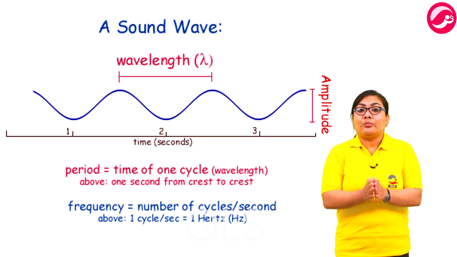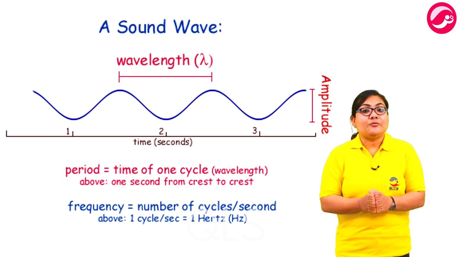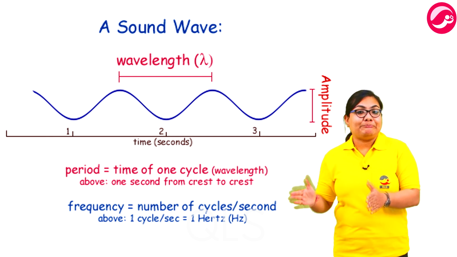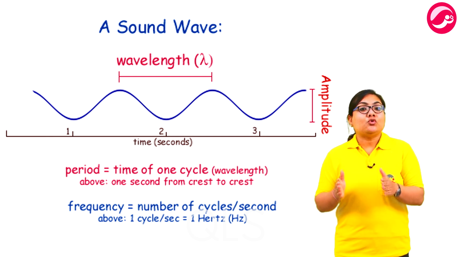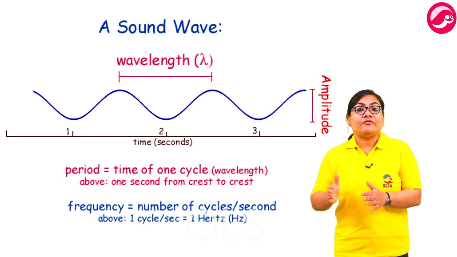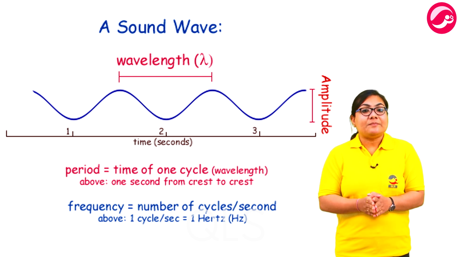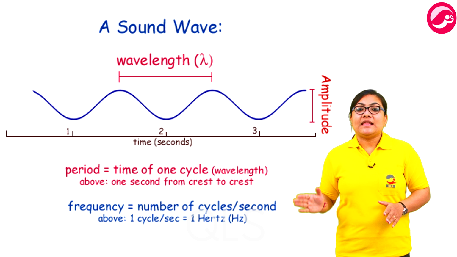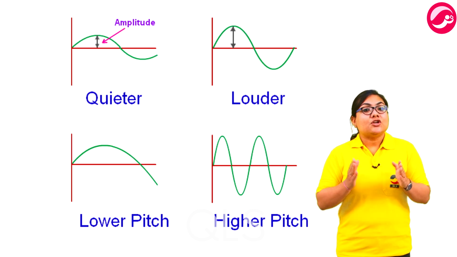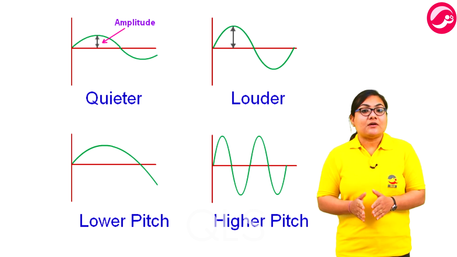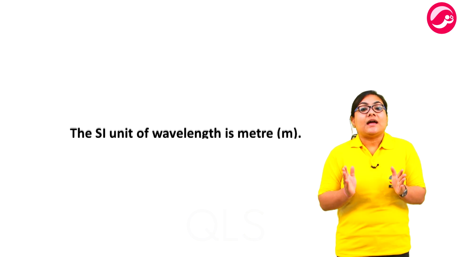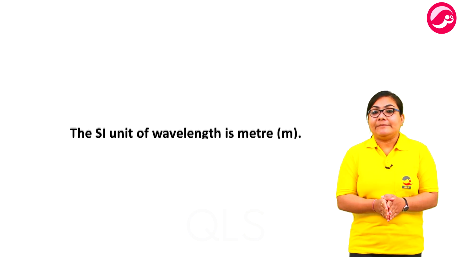First, let's talk about wavelength. Wavelength is the length between two consecutive peaks, that is crests, or two consecutive valleys, that is troughs, of a wave. Wavelength is represented by the Greek letter lambda. Louder sound has shorter wavelength and softer sound has longer wavelength. Now, the SI unit of wavelength is meter.